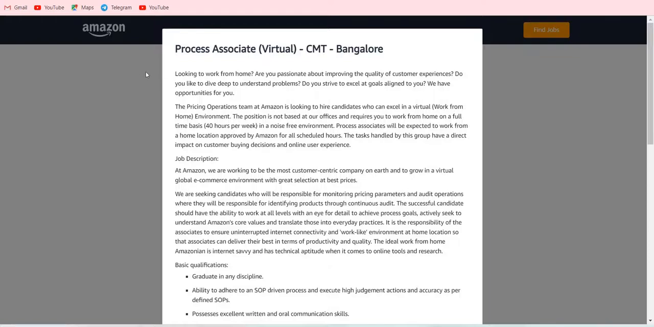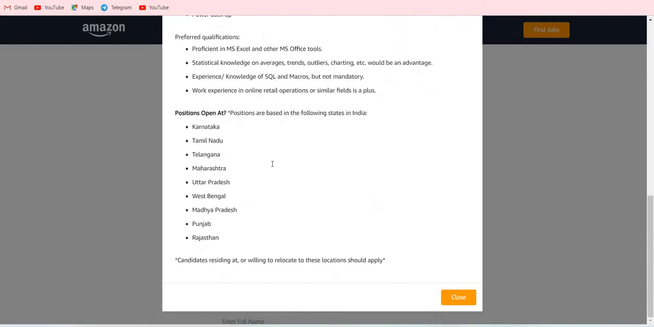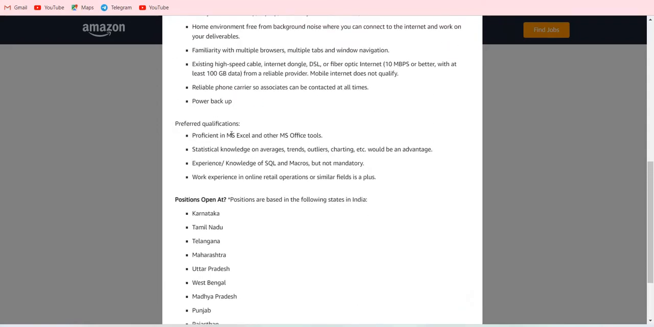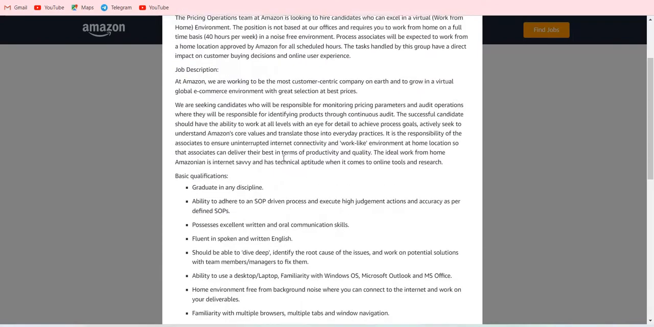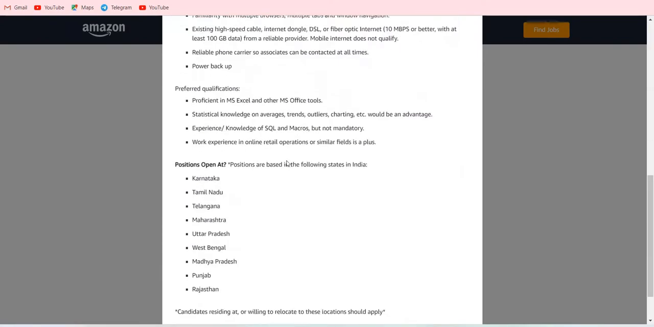Now we are going to see the Process Associate virtual role from Bangalore. This is all the job description and everything. They mentioned all over India here. This is the proficiency in qualification and MS SQL. These are all the main things. Everything they mentioned here about the job description.